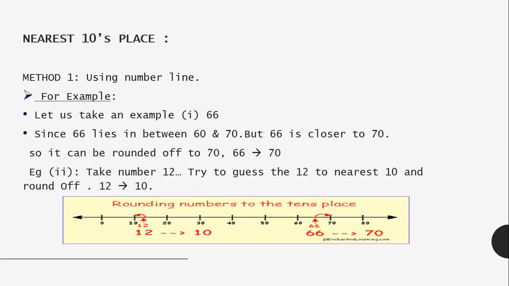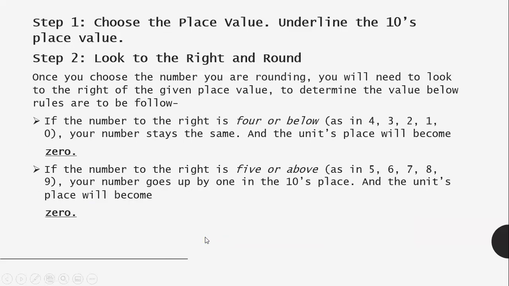Next example, take the number 12. Now try to guess. You will make a number line. 12 lies between 10 and 20. You can see very well that 12 is closer to 10 and far from 20. So 12 can be rounded off to 10. This is the first method. This is the second method.